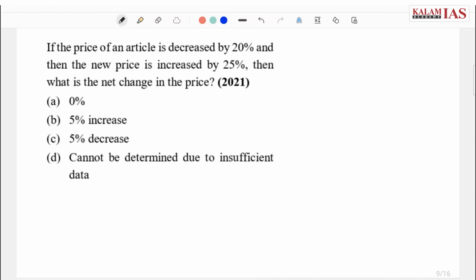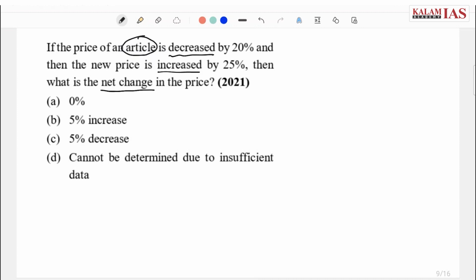Okay, I hope all of you have tried attempting this question. In this question, it involves the concept of price, how the price changes with respect to percentage. Now it is said the price of an article is decreased by 20% and the new price is increased by 25%. Then what is the net change in the price of the article that is given in the question?